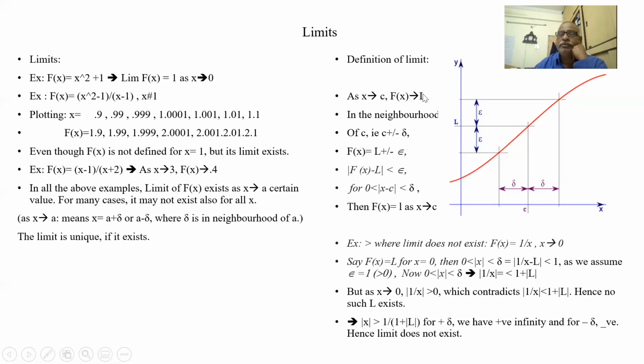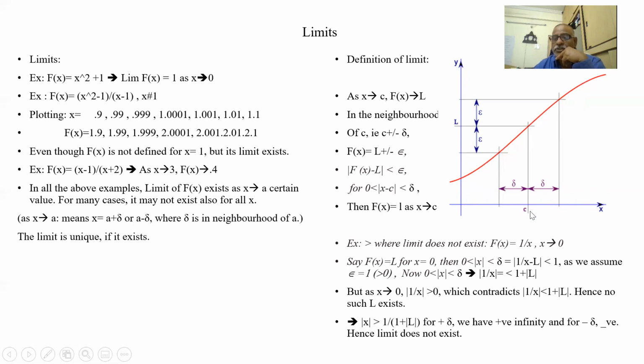Let us understand this. f of x means y, y is a function of x. At a point C, say the value is L. As x tends to C, f of x tends to L. This is a continuous curve, the f of x curve, the red line.